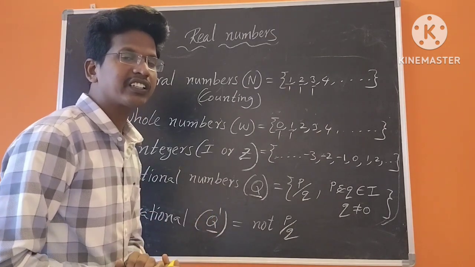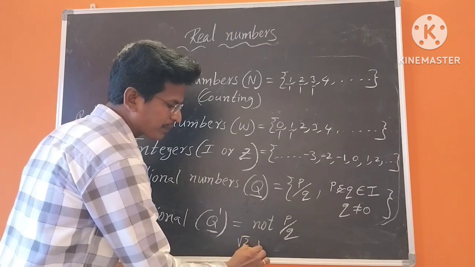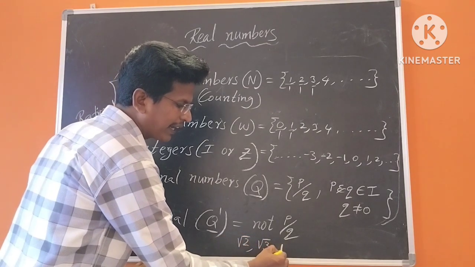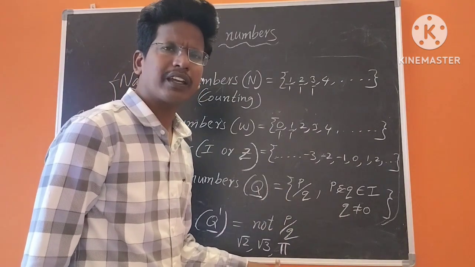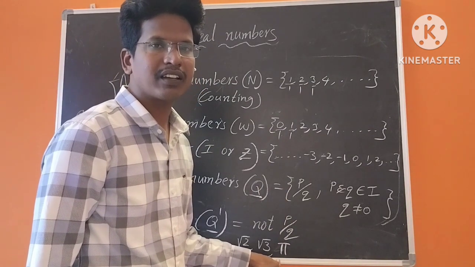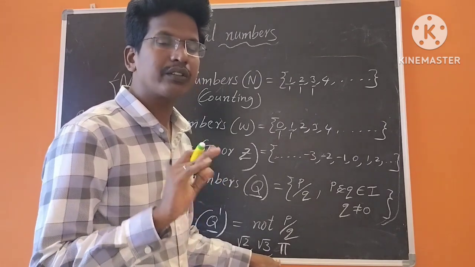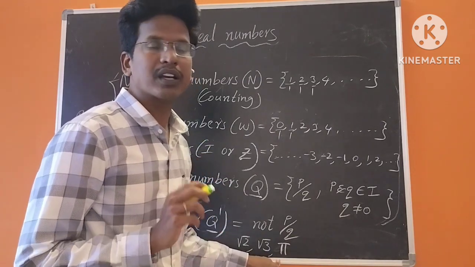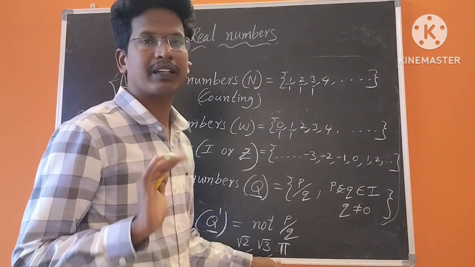See, what are the irrational numbers here? Examples of irrational numbers are root 2, root 3, and pi. What is the value of pi? Somebody can think that pi is nothing but 22 by 7. Actually, pi is not equal to 22 by 7. It is an approximate value. We use 22 by 7 as an approximate value of pi.